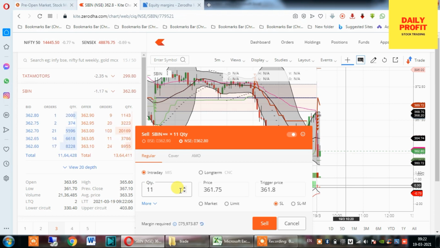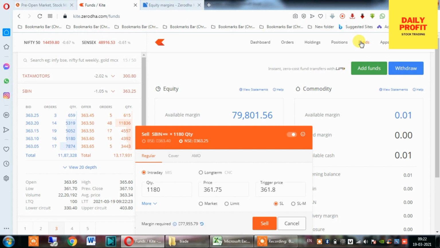So I'll show my capital. It is around 79,000 rupees. Until now, 79,800 is my capital, so I am trying to utilize my full capital.